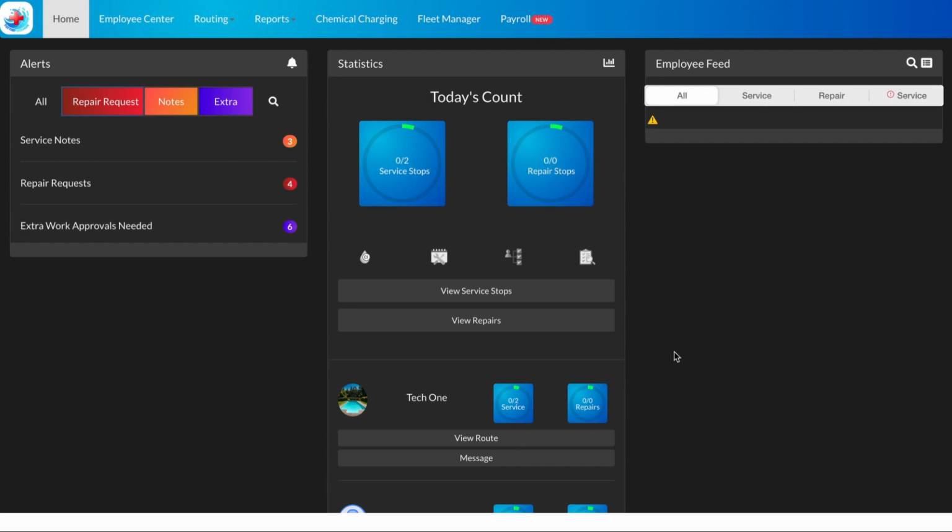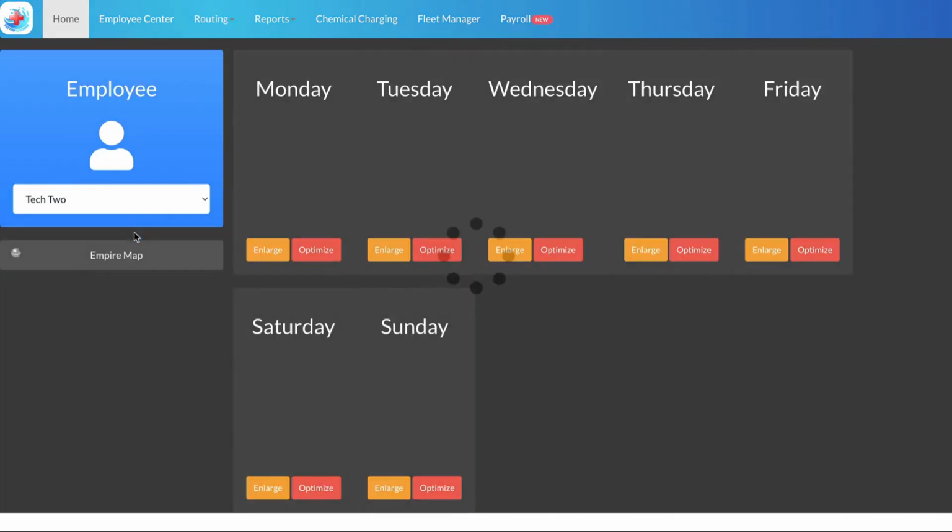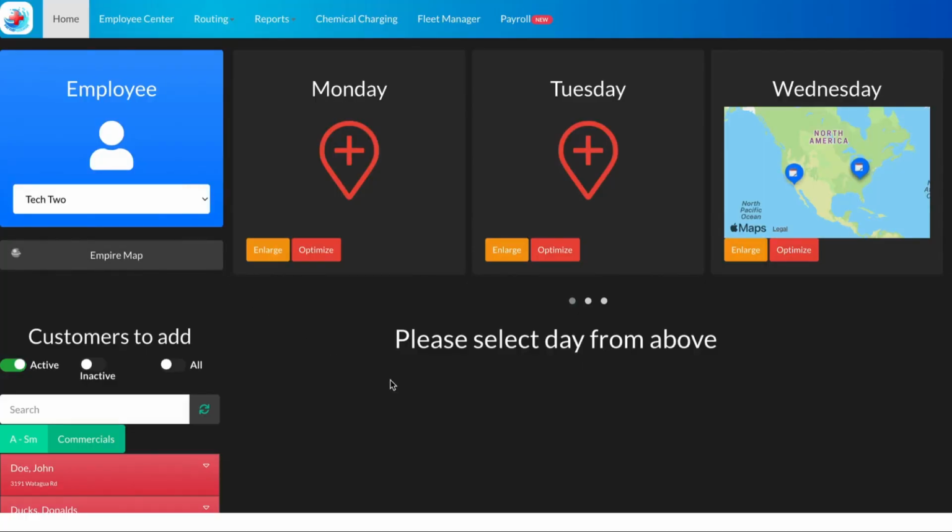Today we're going to walk through how to schedule a customer for more than one service a week. So first thing we'll do is click Routing, Service Routing, and select our technician. We'll select Tech 2 today. And then we want to click on our day. So let's say we're scheduling a Tuesday-Thursday service schedule.